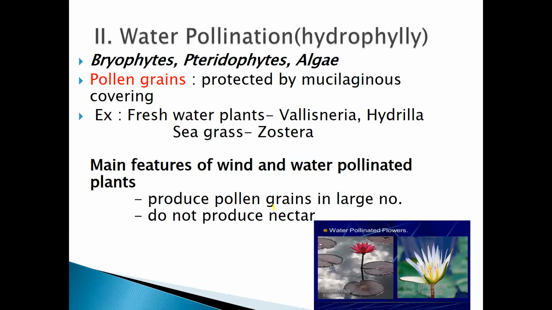The second one, they do not produce nectar. This question also can be asked in this way: wind and water pollinated flowers do not produce nectar. Why? The answer is very simple, because water is an abiotic agent. It is an abiotic pollinating agent.